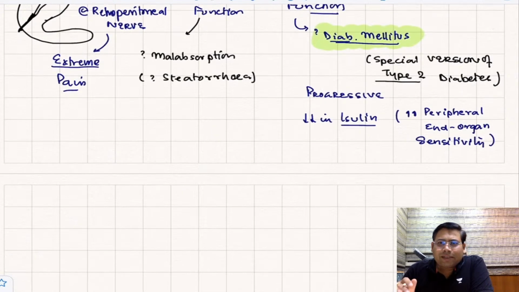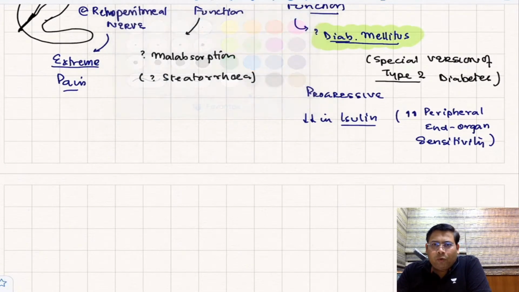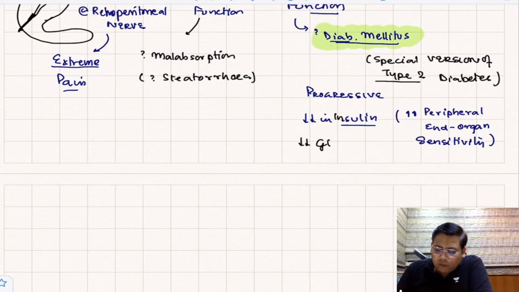Now, do you know in pancreatitis there will be damage to the insulin producing beta cells? There will also be a decrease in glucagon, and a decrease in pancreatic polypeptide.